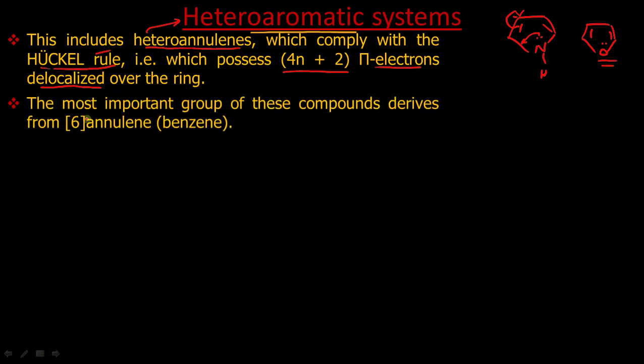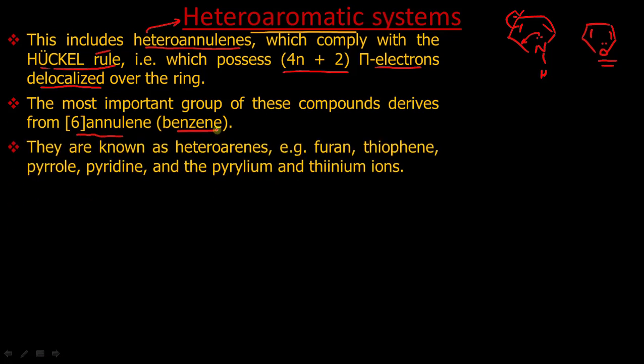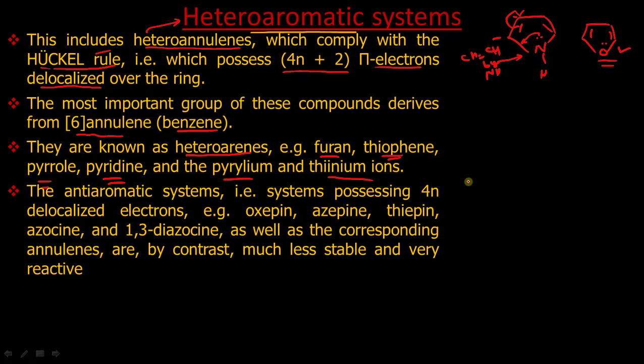Now the most common compound, as we all know, is 6-annulene, that means benzene. The compounds which we can obtain from benzene by replacing CH double bond CH by NH, then we will get this. So these are also called heteroarenes. The example I have already written: furan, this is furan. Thiophene, when we have sulfur instead of oxygen, it will be called thiophene. This pyrrole, pyridine, you know, and the beryllium and titanium ions, they are all aromatic compounds.